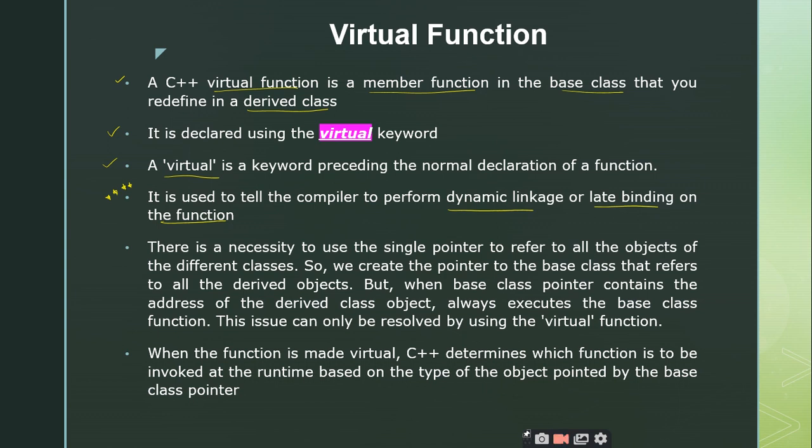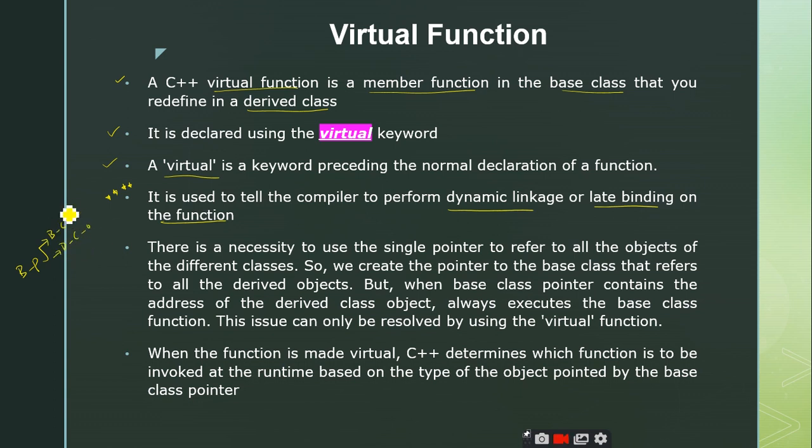Another important point you have to remember for virtual functions is that sometimes you can create a single pointer, and by using the single pointer you can access the base classes as well as the derived classes, right? The concept here is you have only one base class pointer, let us take it as BP, and by making use of this base class pointer you can access the base class objects and all the derived class objects.